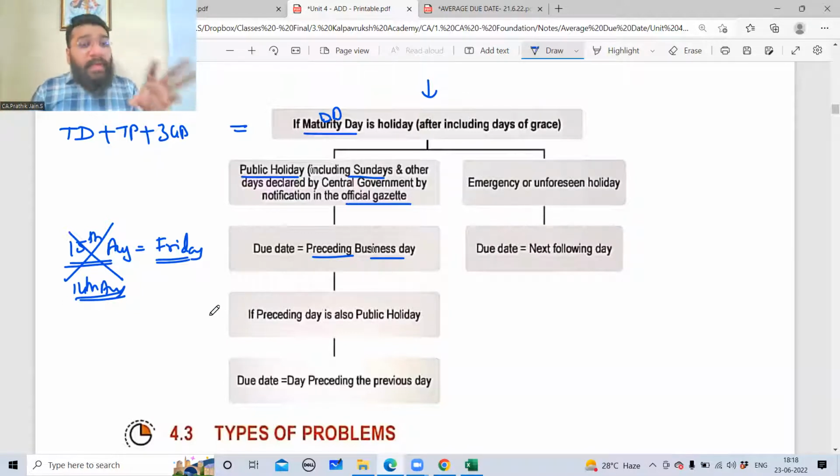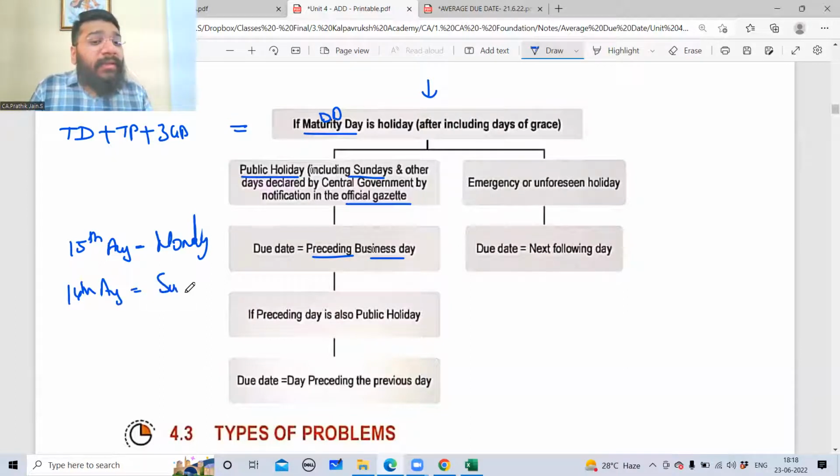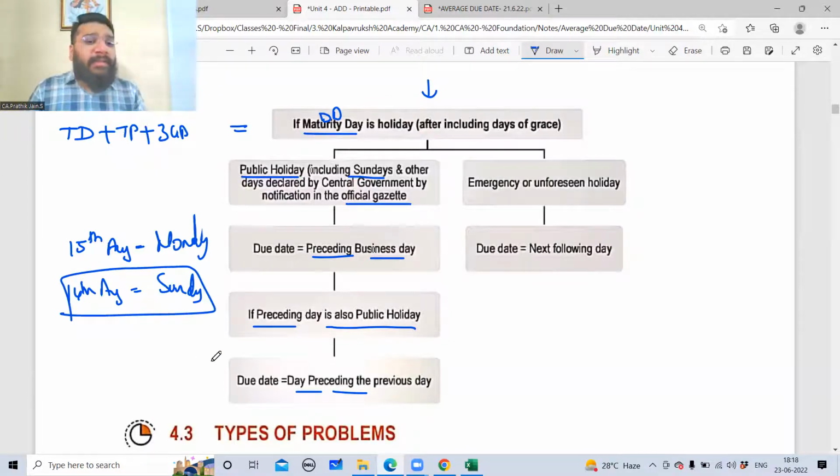Now, let's suppose the preceding day is also a public holiday, how? Let's suppose 15th August is Monday. 15th August is Independence Day, public holiday. So you'll say previous day. Previous day is what? 14th August, which is Sunday. So can you do a Sunday transaction? No. Then if the preceding day is also a public holiday, then the day preceding the previous day, which is Saturday, the day before that will be the new due date, which is 13th of August.